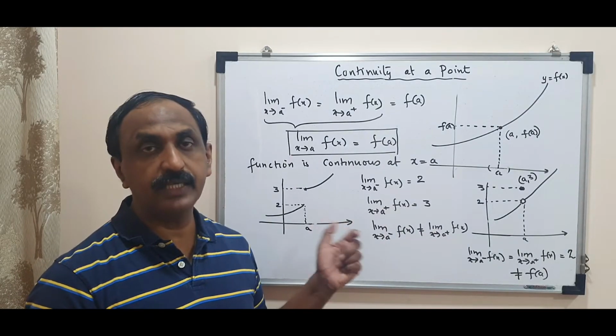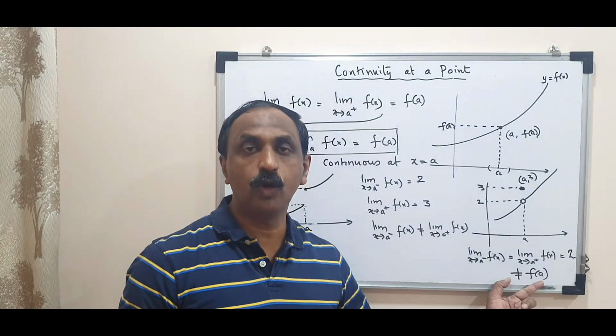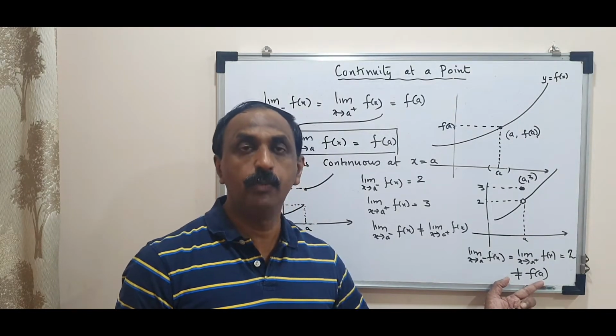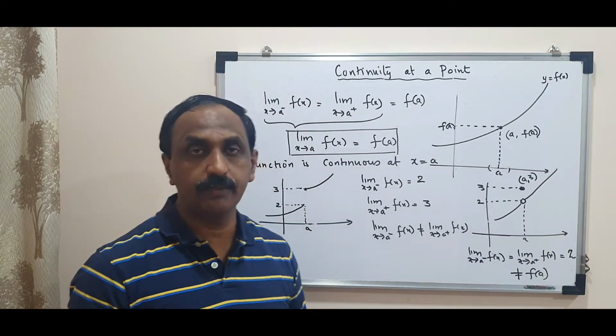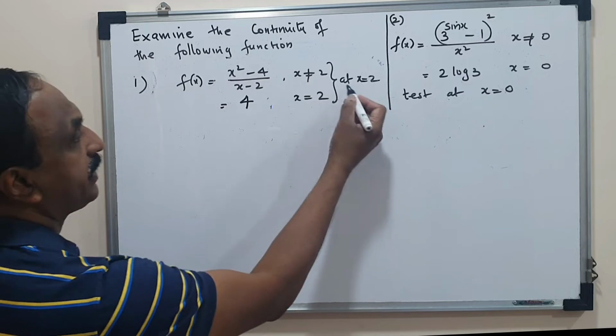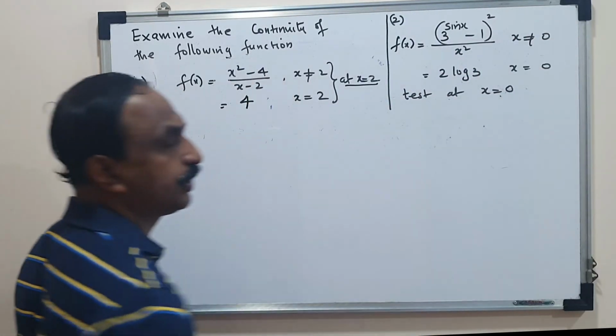So when the limit does not exist, we have a non-removable discontinuity. When limit exists but not equal to f of a, we are calling that as a removable discontinuity at the point x equal to a. The question is, examine the continuity of the function at x equal to 2. Examine continuity of this function at x equal to 0.